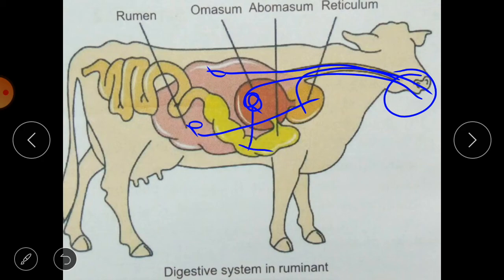Here this yellow color part you can see, this is abomasum, and finally the enzymes convert the complex nutrients into simpler ones to complete the digestion. So these are the 4 parts of the stomach, and food goes through all the 4 parts. Okay, so this type of digestive system we can see in the ruminants.